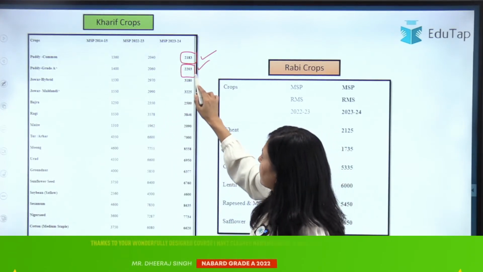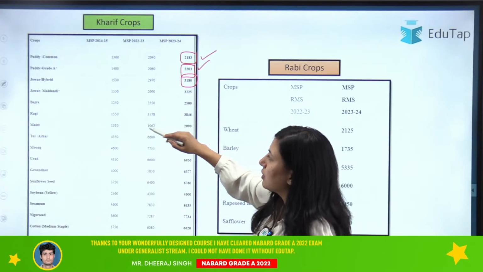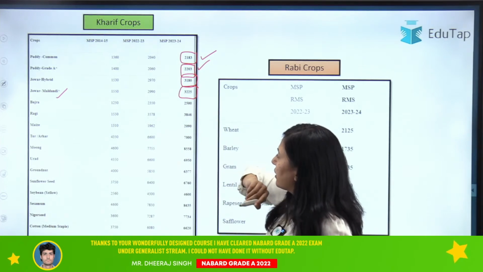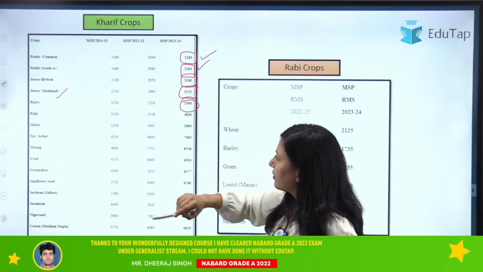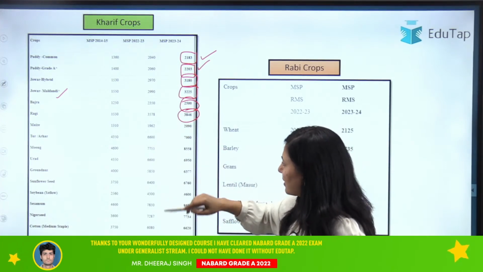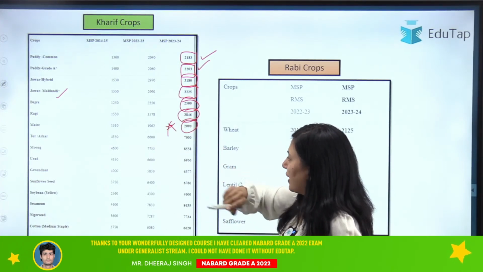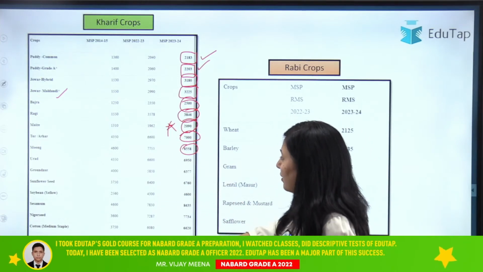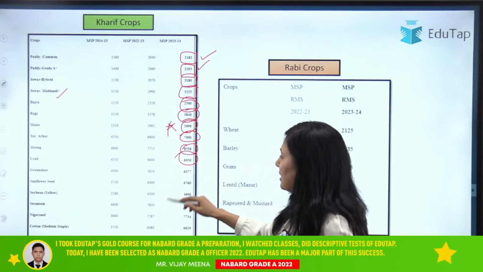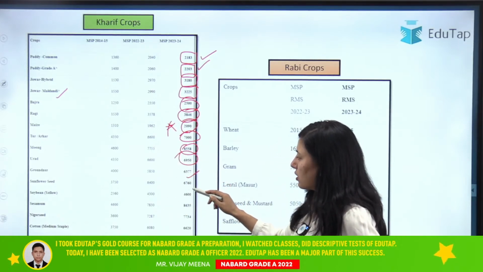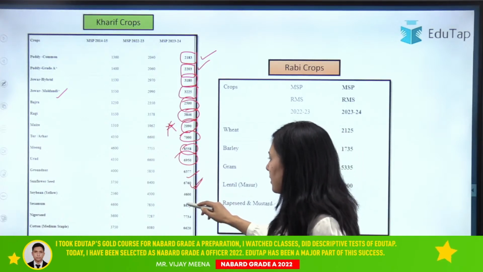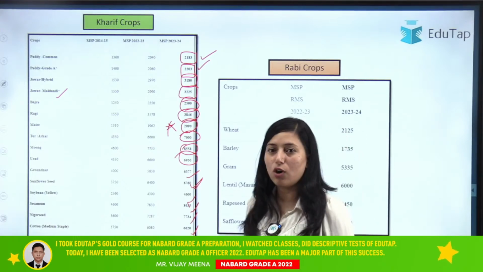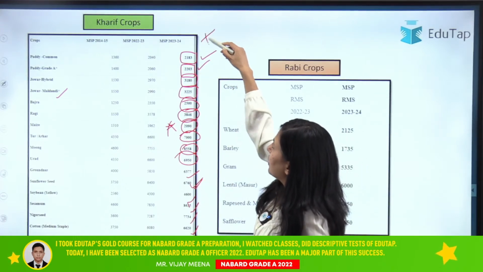Then for jowar it is 3180. For the Maldandi variety of jowar it is 3,225. For bajra it is 2,500. For ragi it is 3,846. For maize it is 2,090. Then for tur arhar it is 7,000. For moong it is 8,558. For urad it is 6,950. For groundnut, sunflower seed, soya bean, sesame, Niger seed, common medium staple cotton, or long staple cotton, you can see that MSP for kharif crop is given.